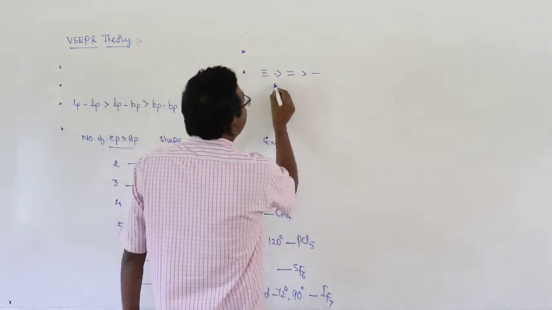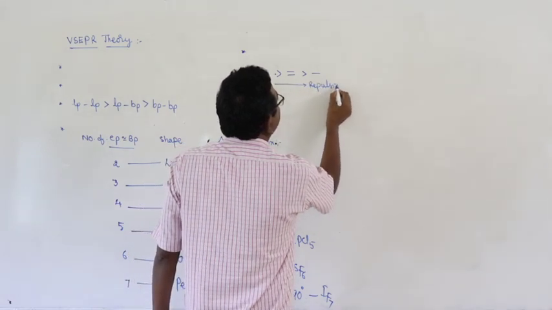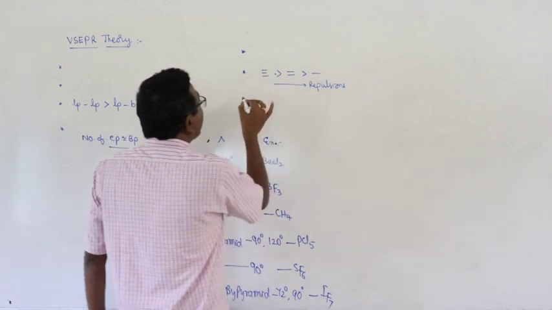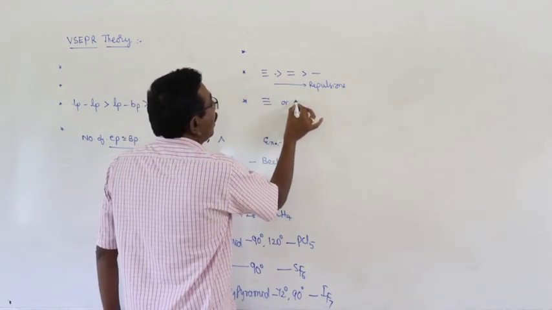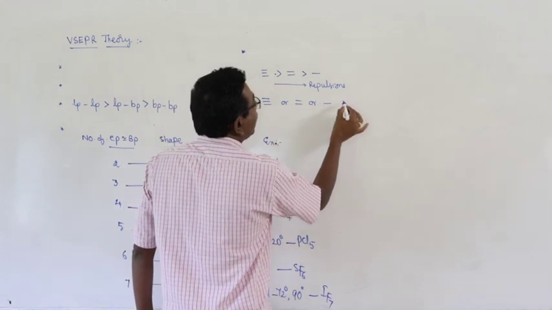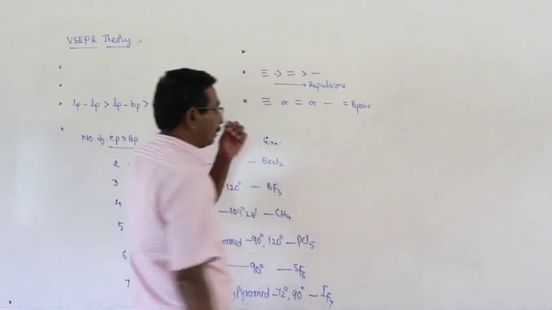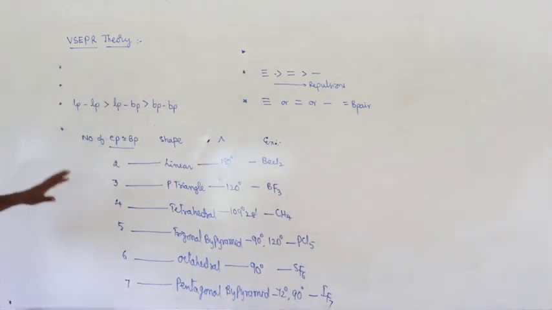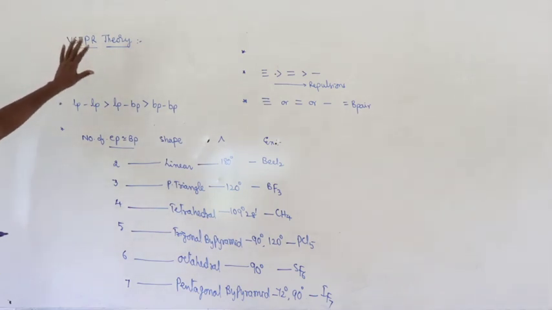This is the decreasing order of the repulsions. But according to VSEPR theory, triple bond, double bond or single bond is considered as one bond pair. This is about the important features related to VSEPR theory.